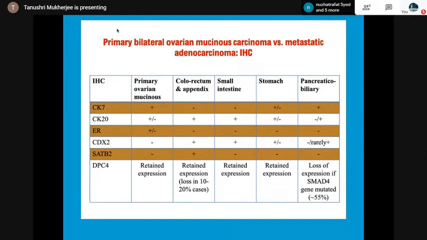So, then you will do a DPC4. There will be loss of expression in pancreaticobiliary, and in primary ovarian mucinous there will be retained expression, and in others also. And CDX2 is positive in the GI. SATB2 is positive in colorectum and appendix. So SATB2 and DPC4 are the new IHCs.